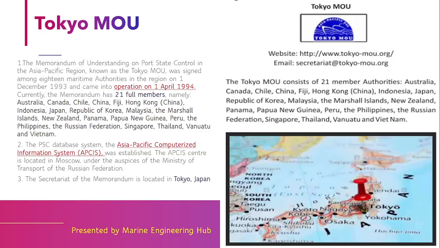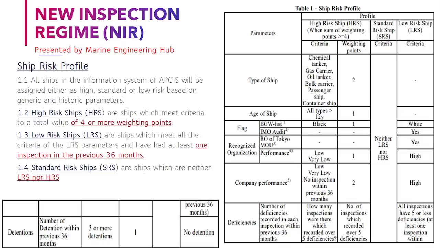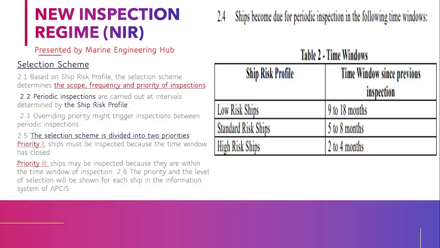Today we will talk about Tokyo MOU. In today's video we will learn what a Tokyo MOU is, and after that we will learn how in Tokyo MOU the ship is categorized into high risk, low risk and standard risk, and based on which criteria the categorization is done. After that we will see, based on the categorization, when a ship will be inspected, in which time window it will be inspected, and how the priority has been set. In today's video you will see.